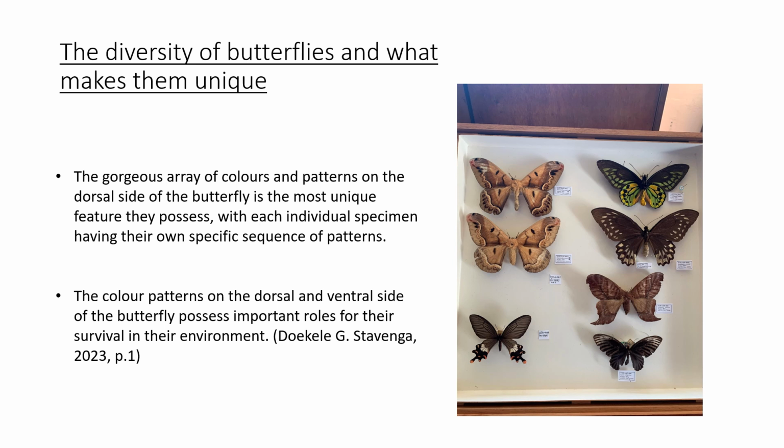The dorsal side tends to be very colourful and is used to attract potential mates, thermoregulation, as well as act as predator deterrence. In comparison, when the butterfly is at rest, the ventral side is visible to its surroundings, so this specific pattern typically allows the butterfly to camouflage and protect itself from potential predators. The gene Apterous A, that is only expressed on the dorsal side of the butterfly and is responsible for the colour pattern, also inhibits the creation of eye spot patterns. When this gene is removed, this results in the development of eye spots on the dorsal side, an equal number of spots on the ventral side.